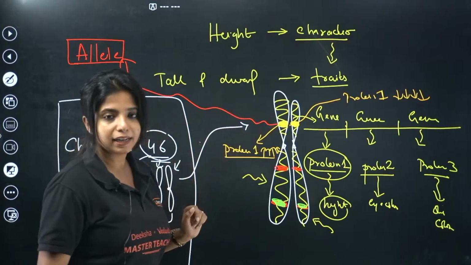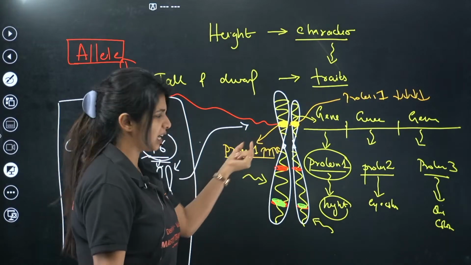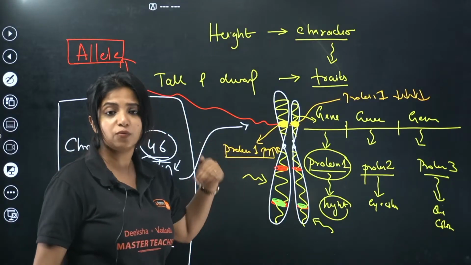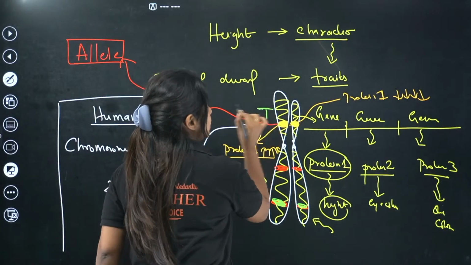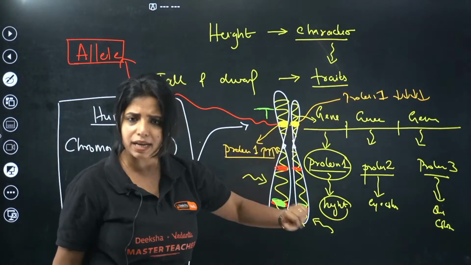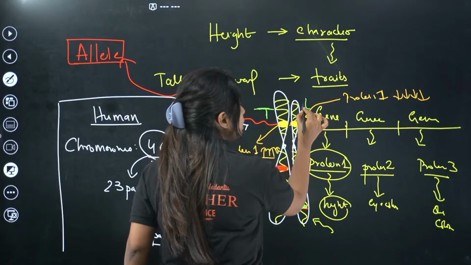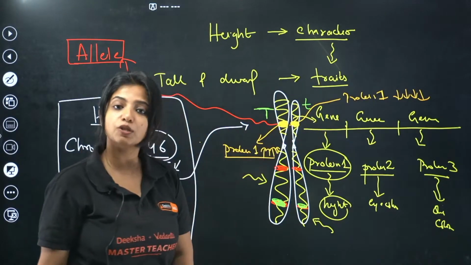When I talk about alleles, this particular allele, this particular type of gene, was able to produce protein 1 in way too much amount. So I'll say that basically it is the capital T allele. This other allele is producing protein 1 but in way too less amount. So what do I call it? I call it small t. Just for denoting it, I'll say it's the capital T gene and the small t gene.